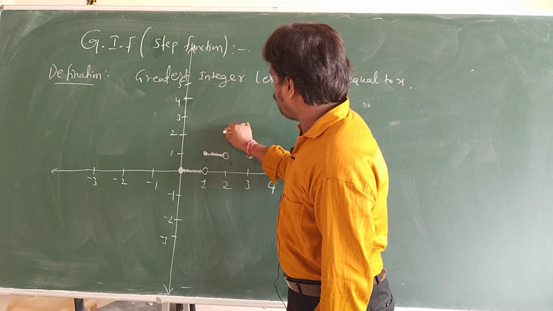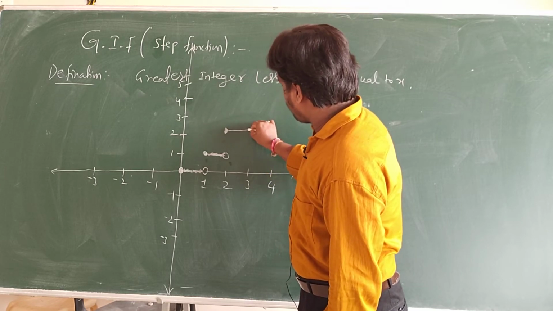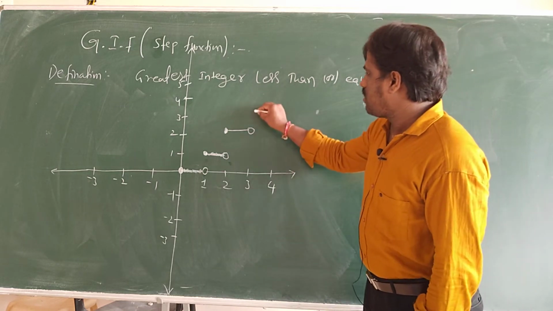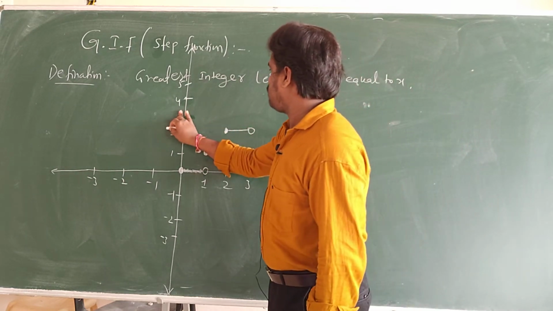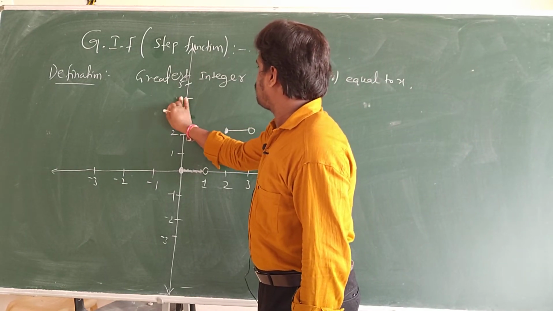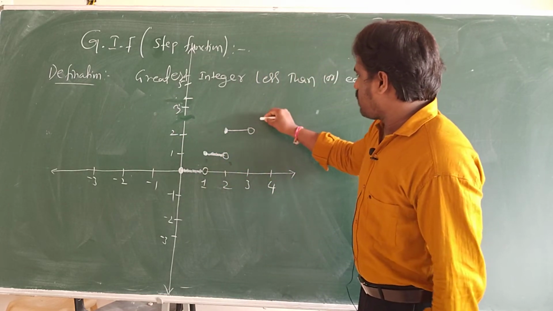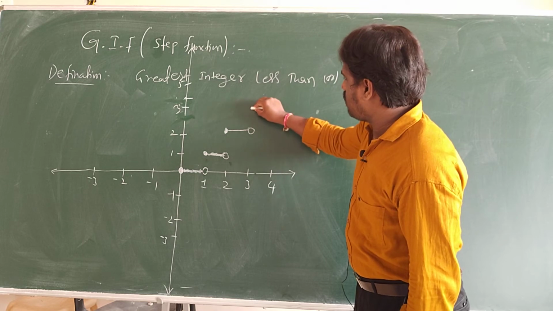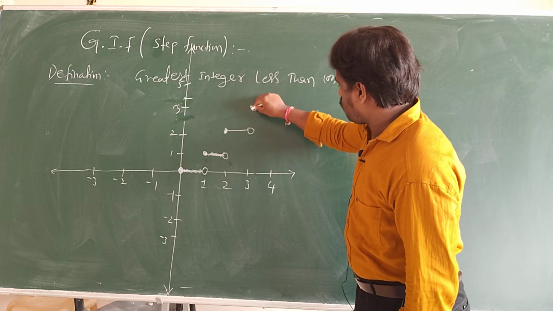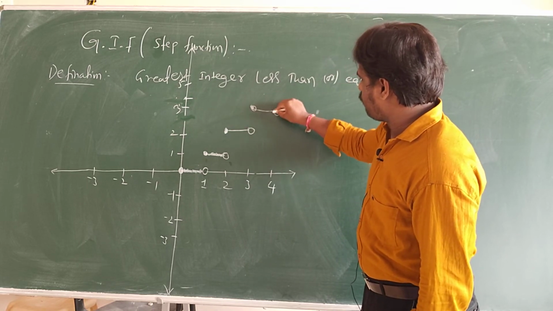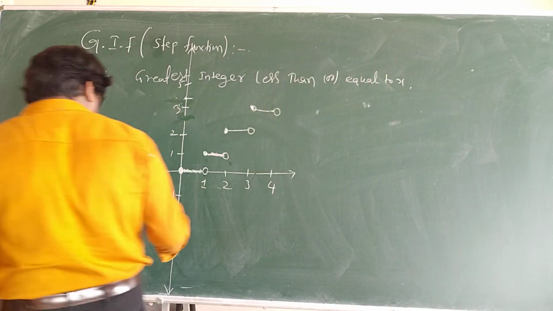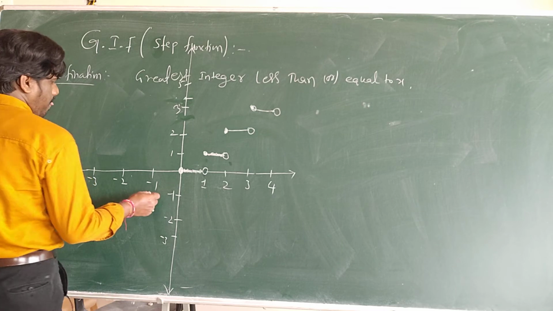Here the answer is 2, not 3. Next from here, 3, and it goes like that.